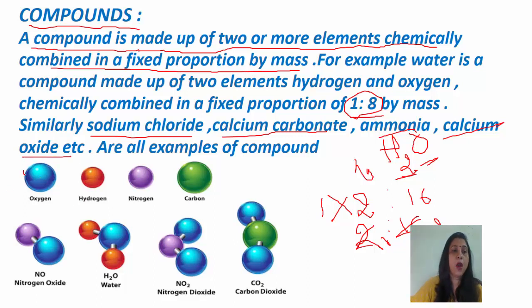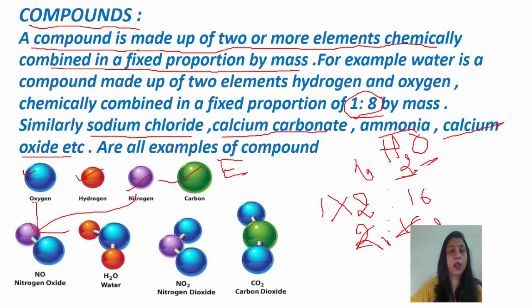You can see oxygen, hydrogen, nitrogen, carbon. These are elements. And these elements are combined to form different compounds. This is nitrogen oxide, nitrogen and oxygen react to make nitrogen oxide.